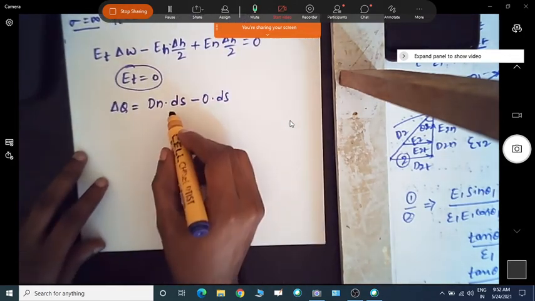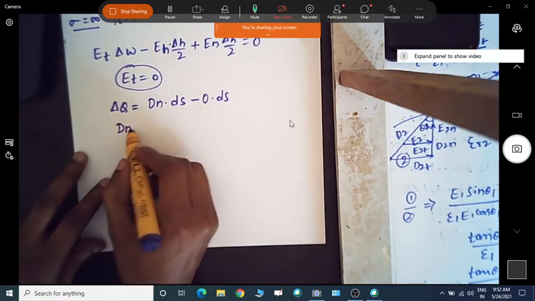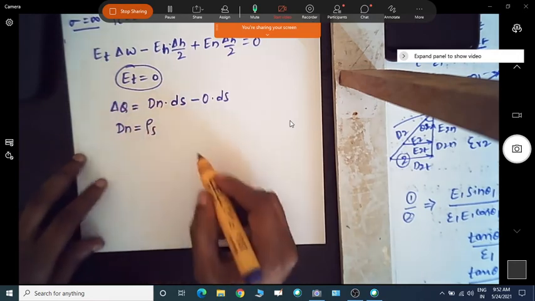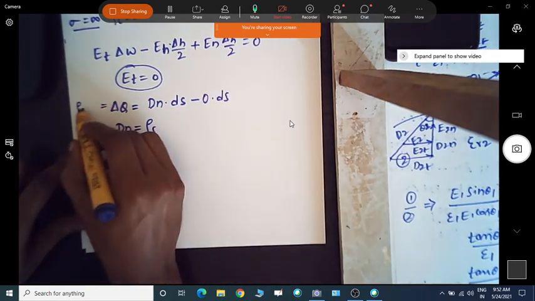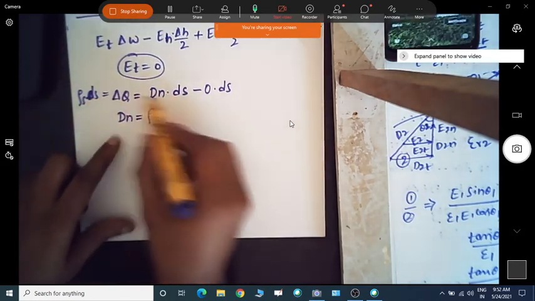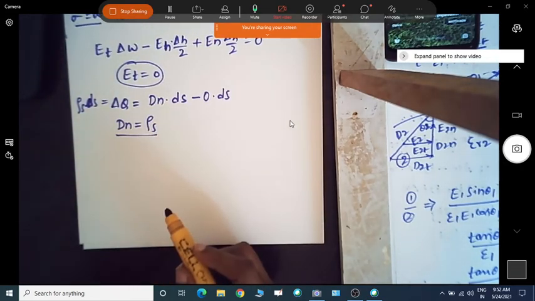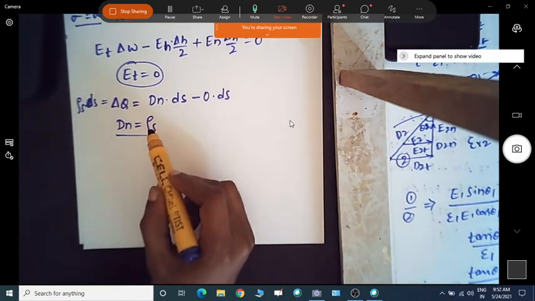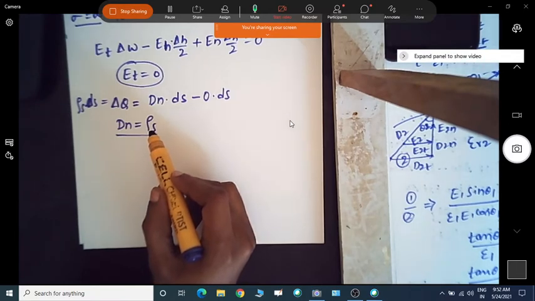So we get dQ, which is equal to rho s into ds, this we know already. Now we can compare this equation and write: the normal component will be having some static charges. That is what we get for the normal component.